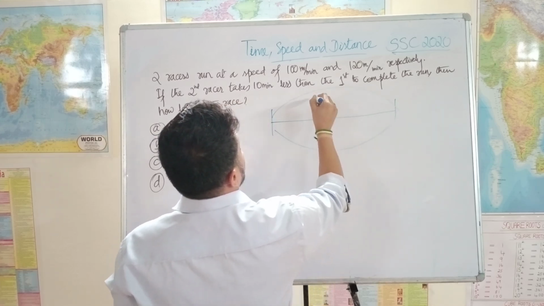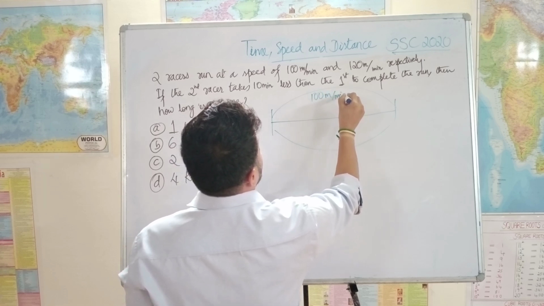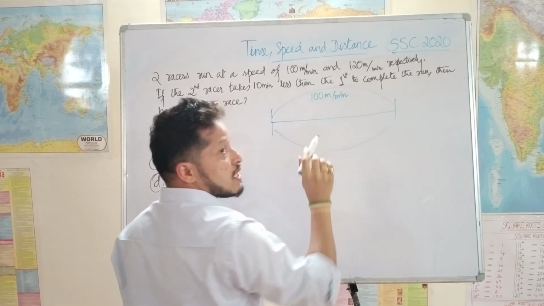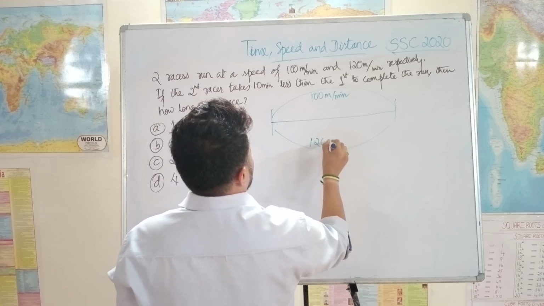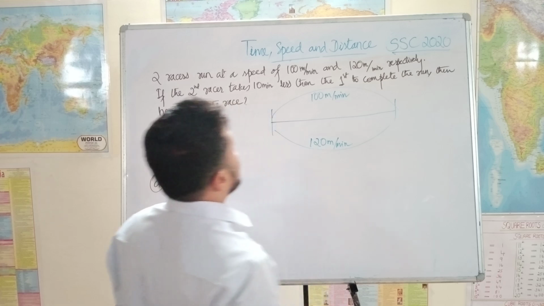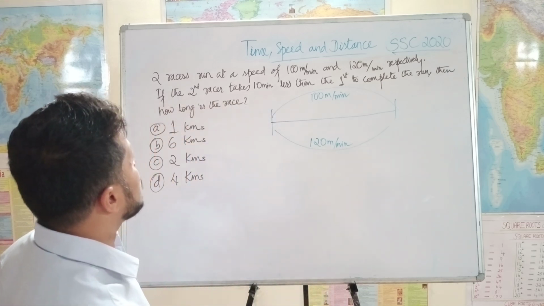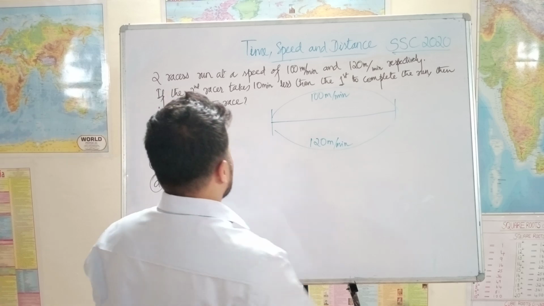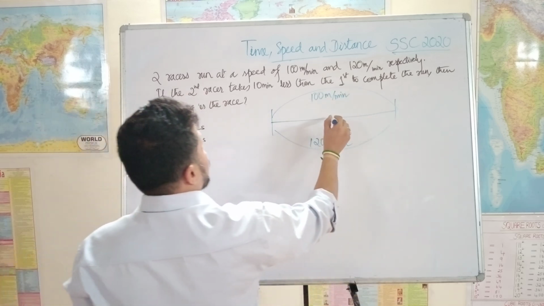The speed of the first racer is 100 meters per minute, not seconds, please be careful. And the second is 120 meters per minute, and the time taken by the second racer is 10 minutes less. Here we need to find how long is the race, that means we need to find the distance.